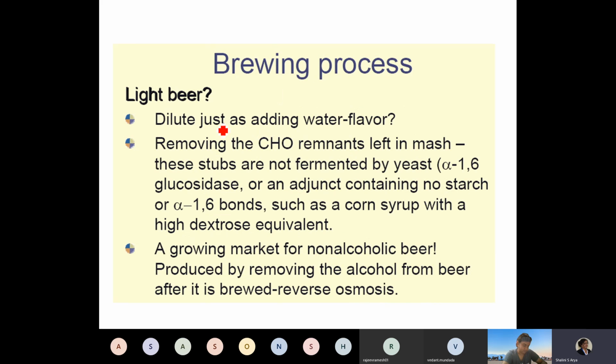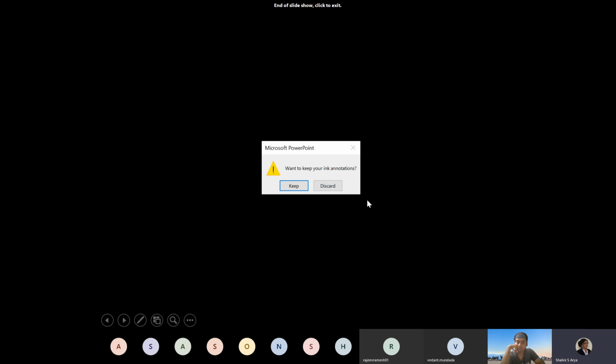What is light beer? It is diluted, just by adding water, with flavor removed, and the carbohydrate remnants left in the mash, which are not fermented by yeast, removed. Lighter beer means you don't have as much alcohol in it. There is a growing market for non-alcoholic beer, like very light beer, as the name indicates.